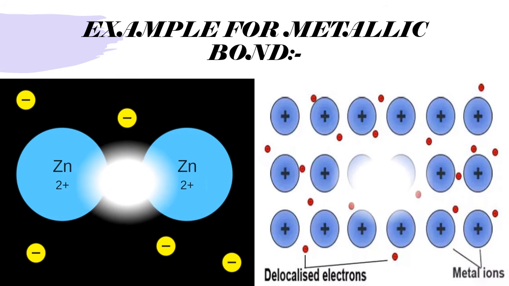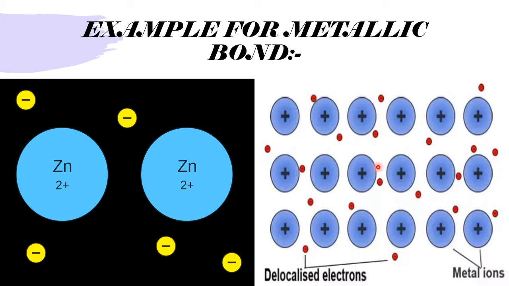Example for the metallic bond. Beautiful diagram. See here, sodium. This is an example I have taken for sodium. Sodium has lost one electron. This also lost, this also lost, this also lost. So the electrons are here only. They are called a sea of electrons. This is one small area from a sodium metallic piece. So all these are free. Now you can understand why metals are the best electrical and thermal conductors: free electrons are available. These free electrons are responsible for carrying the current. Therefore, metals are good conductors of electricity.